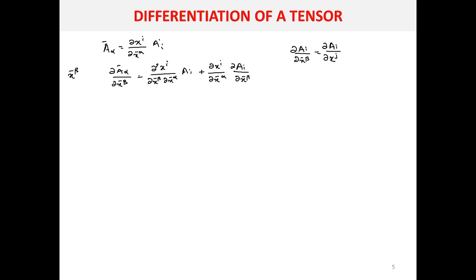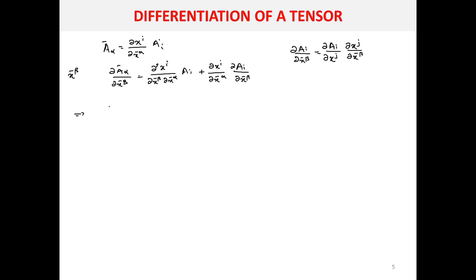Of course, then you can differentiate this ∂x^j with respect to x̄^β, because this x^j is a coordinate in the unbarred coordinate system, and it will be a function of the barred coordinate system. So you can differentiate it with respect to the barred coordinate system, that is ∂x̄^β. So ∂A_i/∂x̄^β can be written as ∂A_i/∂x^j into ∂x^j/∂x̄^β.